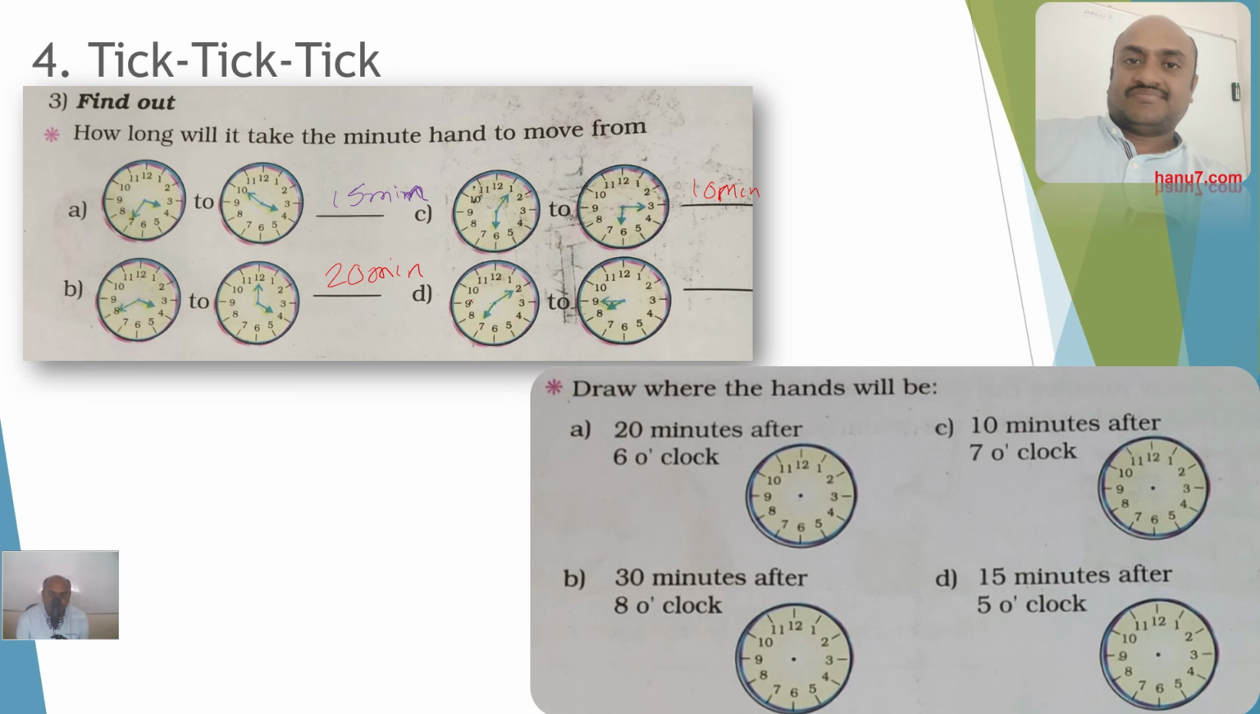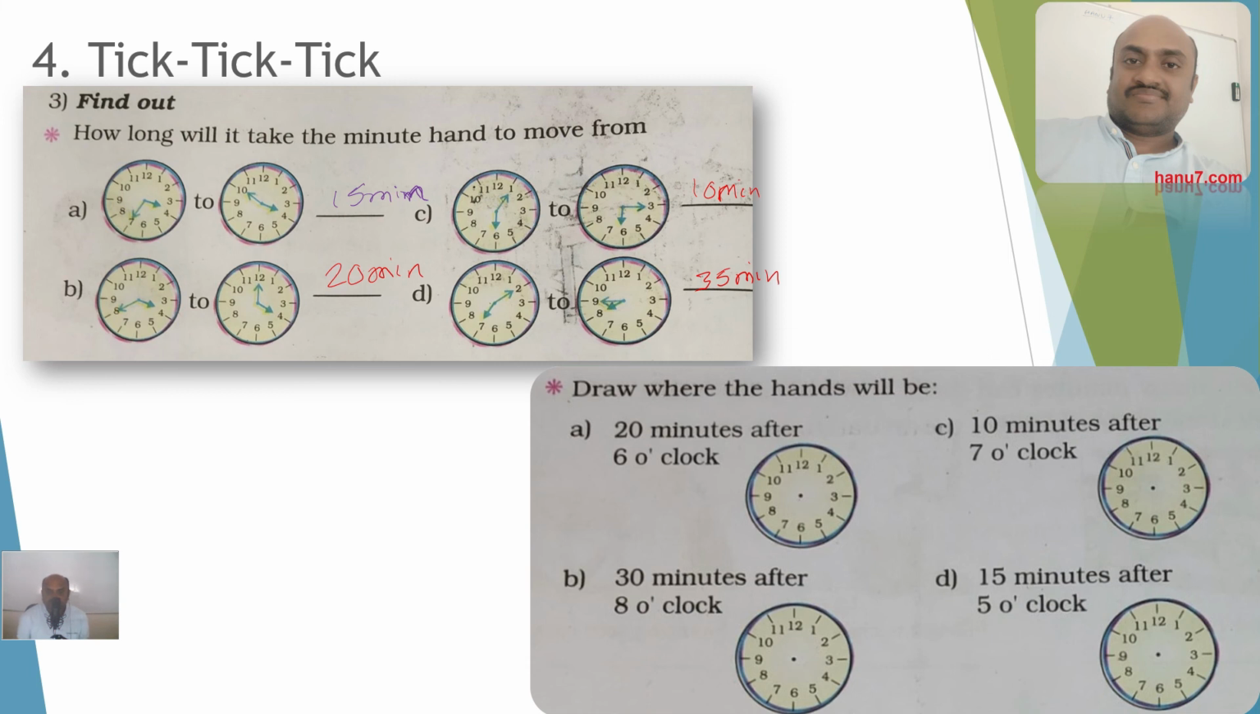Or otherwise, if the minute hand is at 9, what is the time? It is 45. And what is the time it is showing? It is 10. So from 7:10 to 7:45, what is the difference? You have to subtract 45 minus 10, 35 minutes. Or you can directly calculate like how I showed you: 5, 10, 15, 20, 25, 30, 35. You have to check.